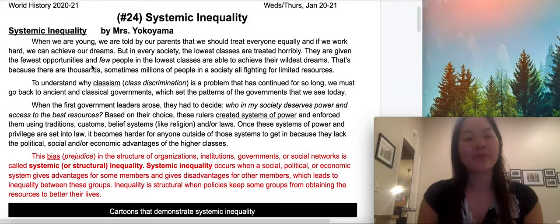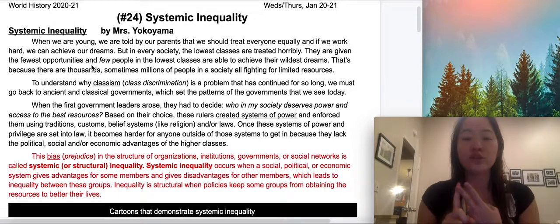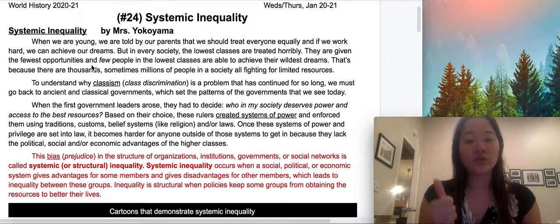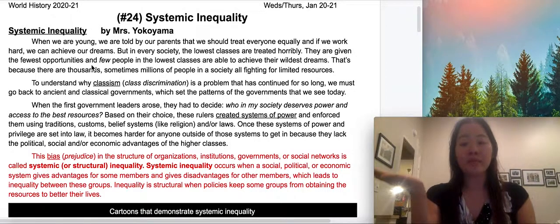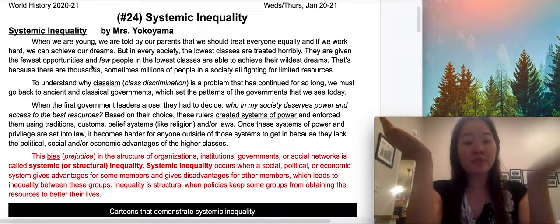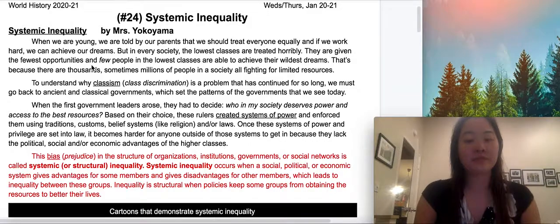Here's the vocab. This bias or prejudice in the structure of organizations, institutions, governments, or social networks is called systemic or structural inequality. Systemic inequality occurs when a social, political, or economic system gives advantages for some members and gives disadvantages for other members, which leads to inequality between these groups. Inequality is structural when policies keep some groups from obtaining the resources to better their lives.